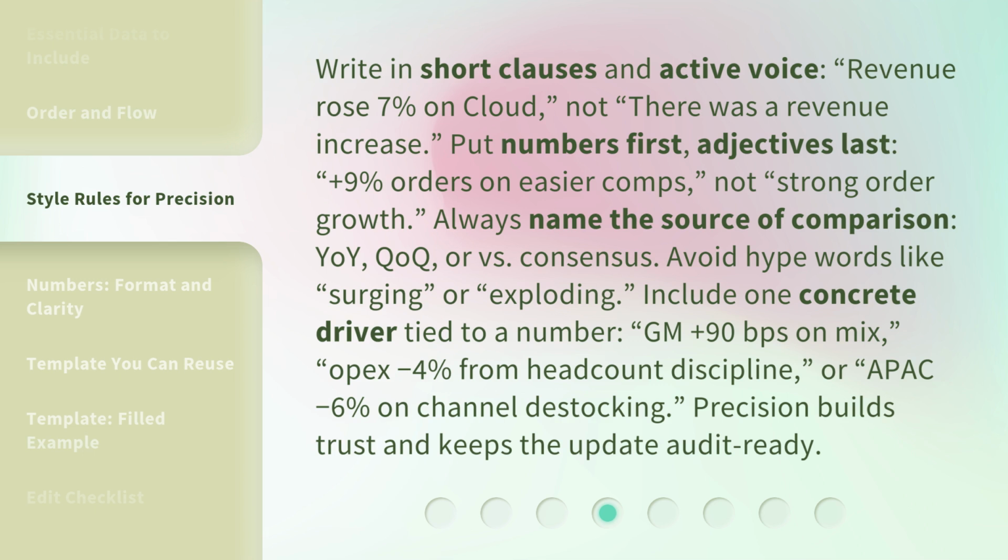Avoid hype words like surging or exploding. Include one concrete driver tied to a number: GM +90 bps on mix, OPEX -4% from headcount discipline, or APAC -6% on channel destocking. Precision builds trust and keeps the update audit ready.